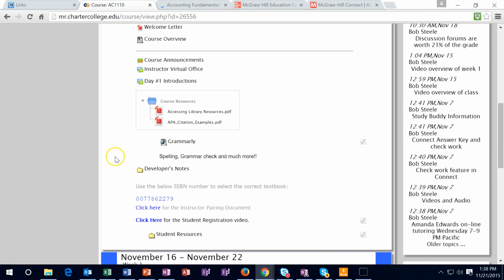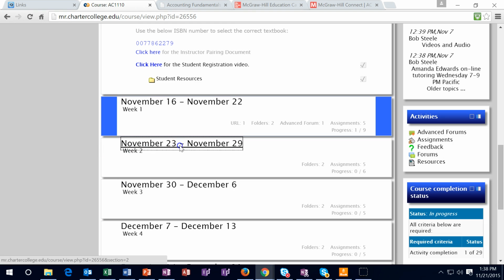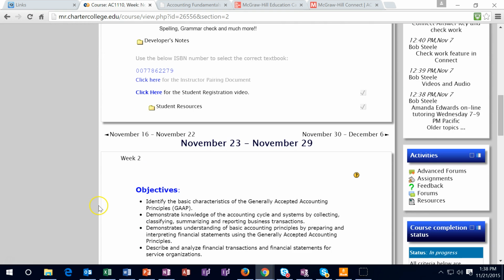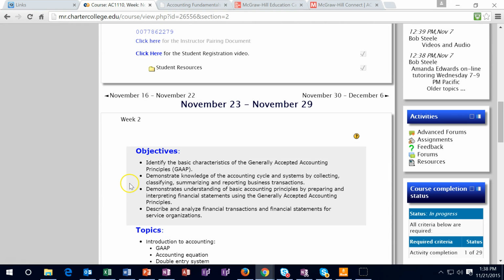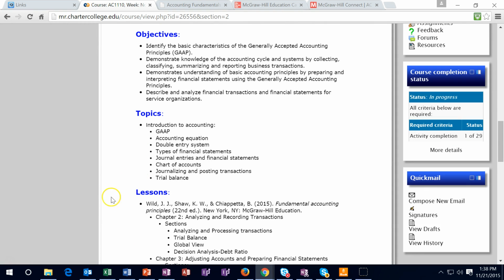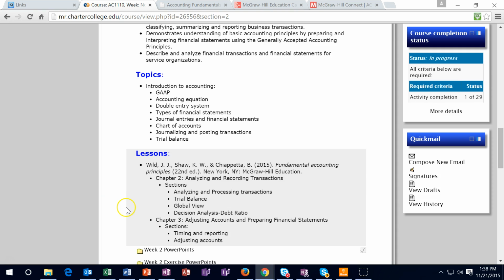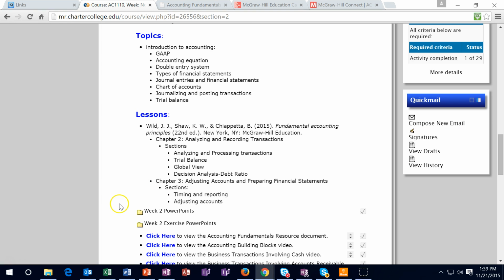All right, now we're going to go down to week 2, the current week that we are in, November 23rd through November 29th. Scrolling down to that, we have the same kind of idea. We have the objectives up here. We've got the topics here. We've got the lesson here. These are all your materials that you can use. This does not represent stuff that you have to do and turn in. This is the informational stuff for you.